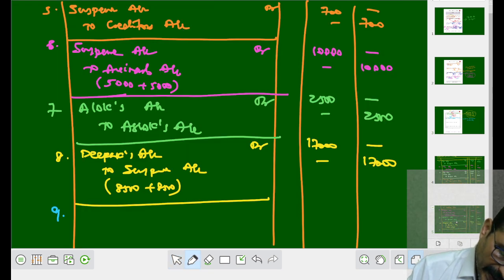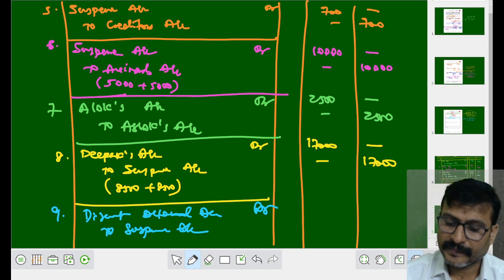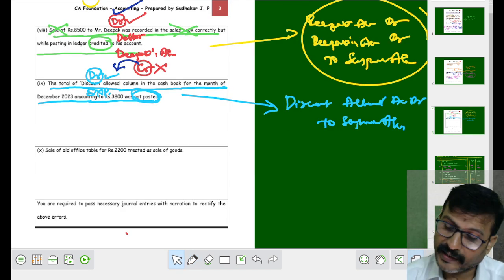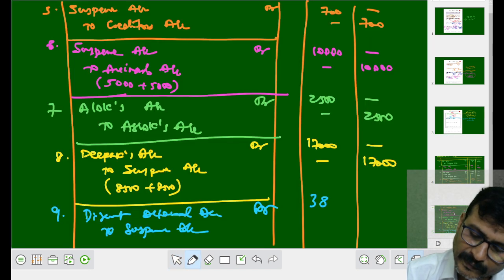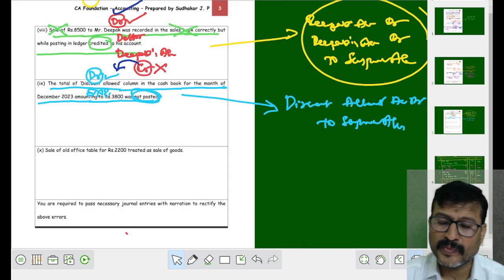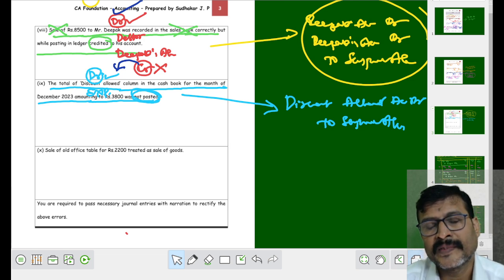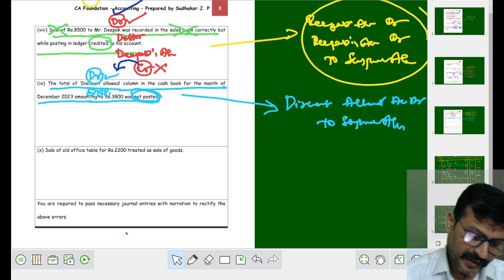Entry number 9. Discount allowed account debit to suspense account, an amount of rupees 3,800 dash 3,800. Being, narration is what? Being discount allowed is now posted. See the last one.